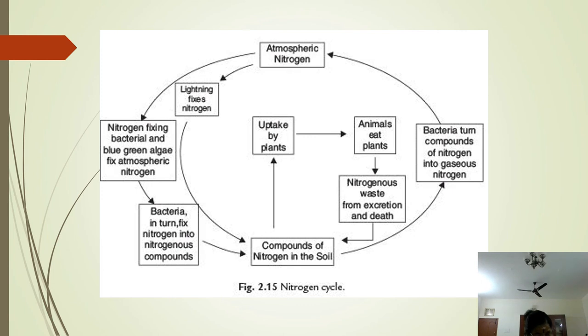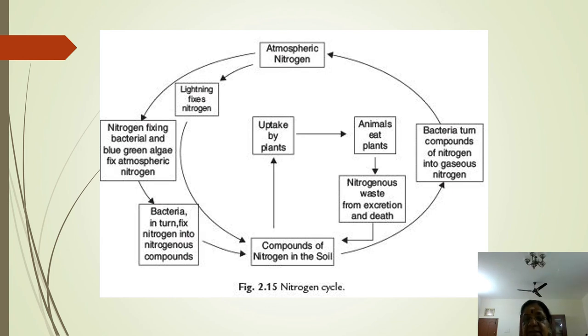The first is nitrogen fixation. Second, nitrogen assimilation. Third, ammonification, nitrification and denitrification. So I repeat, nitrogen fixation is done by biological nitrogen fixers.